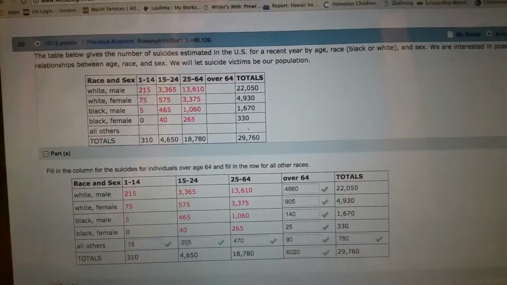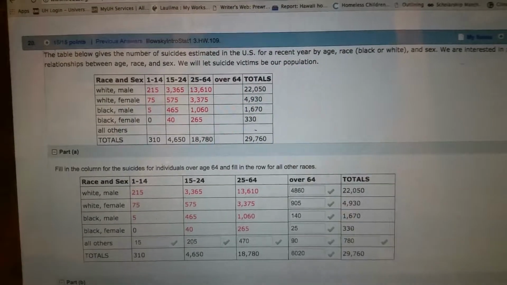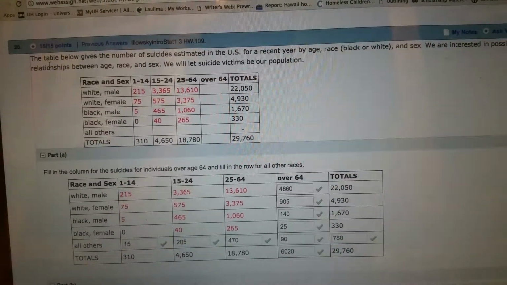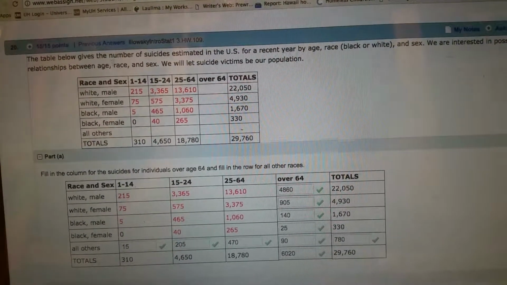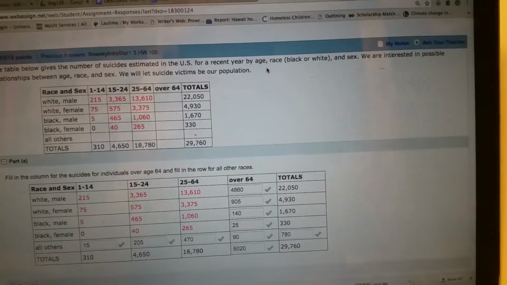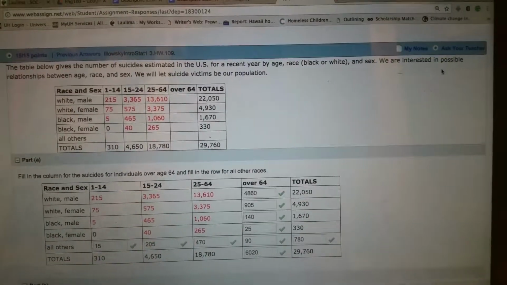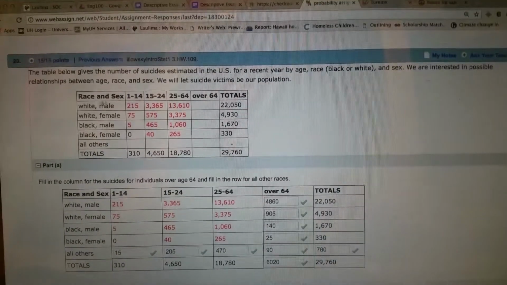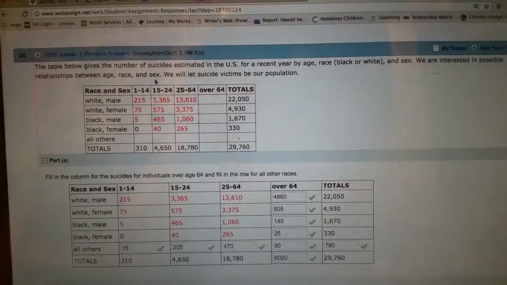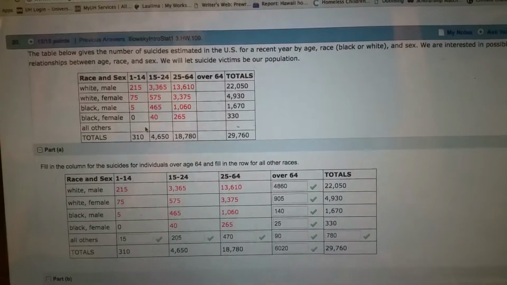Okay, we're starting again at probability assignment 2, question 20. So we got this table below and it gives the numbers of suicides estimated in the US for a recent year by age, race, black or white, and sex. We are interested in possible relationships between age, race, and sex. We will let suicide victims be our population.